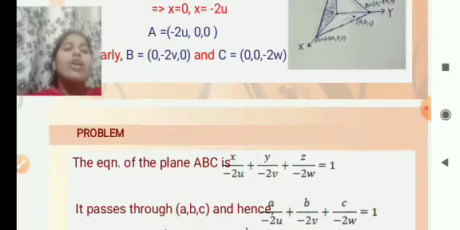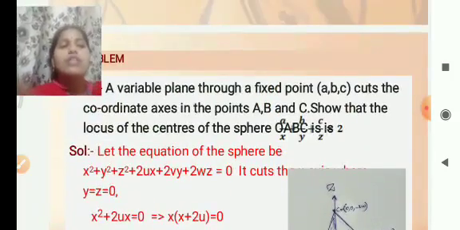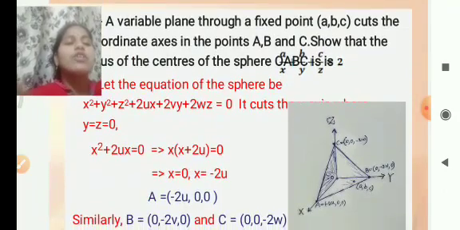Before going to that problem, we have to solve this problem. A variable plane through a fixed point. Look at the picture.